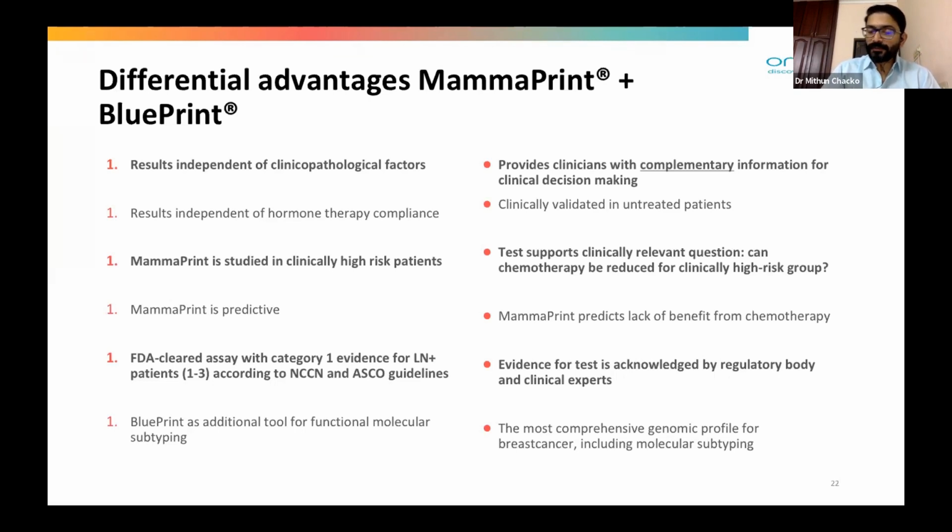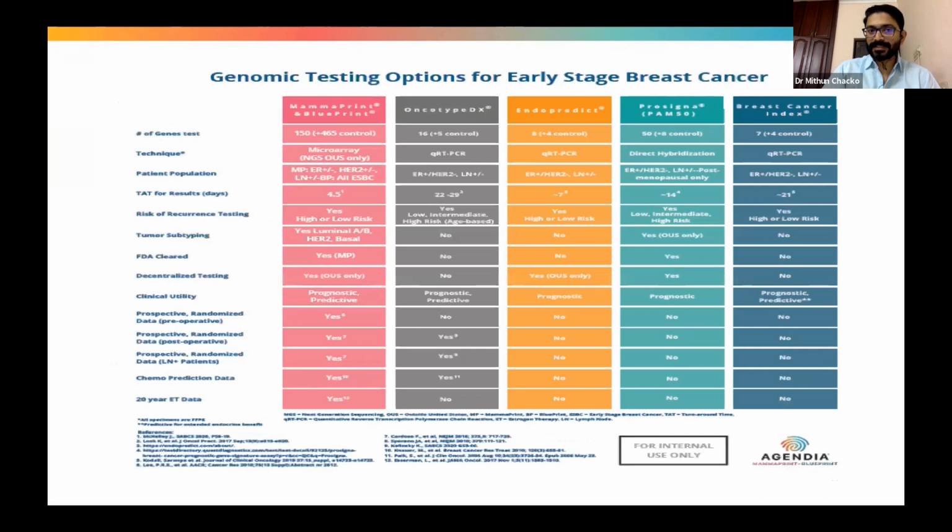So with Blueprint, we can actually divide into luminal A, luminal B, the HER2/neu, and the basal subtype. In the basal subtype, it can be ER positive basal subtype and ER negative basal subtype. So these are the genomic testing options for early breast cancer which are available: MammaPrint and Blueprint, which offer the comprehensive coverage.